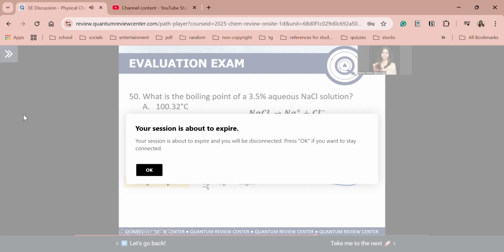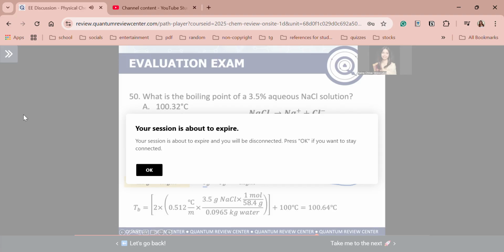Recall, guys, the boiling point of your solution will always be higher than the boiling point of the pure solvent, which in this case is water, because the solute hinders the boiling of your particles. That's why your solution requires a higher temperature in order for the liquid to vaporize. So delta TB is equal to TB minus TB naught is equal to i KB m. What is KB? Since you have an aqueous NaCl solution, your solvent is water, so the KB you will use is 0.512 degrees Celsius over molal.